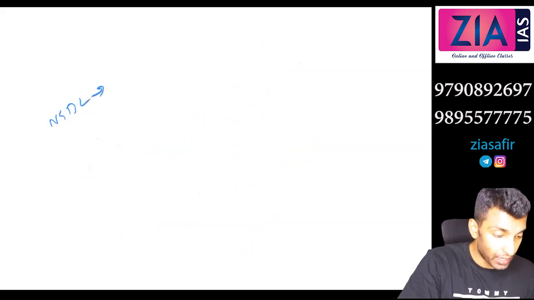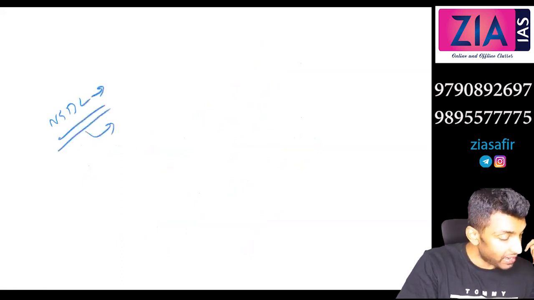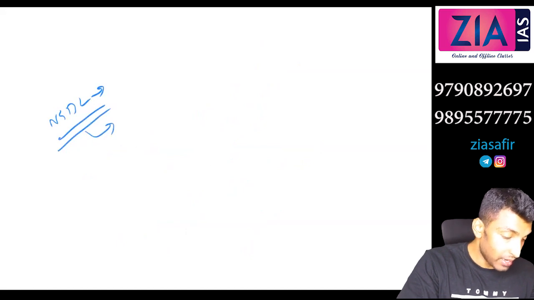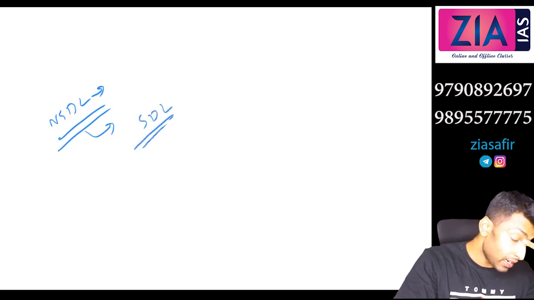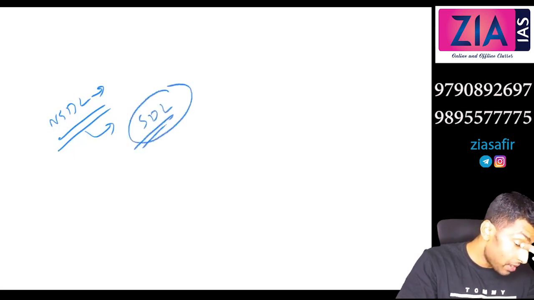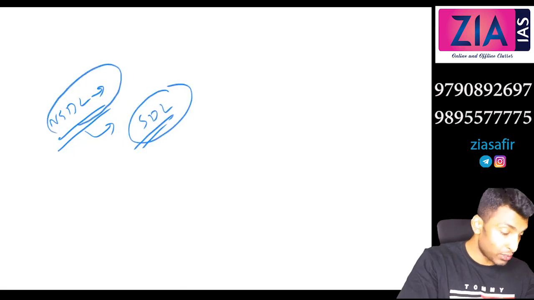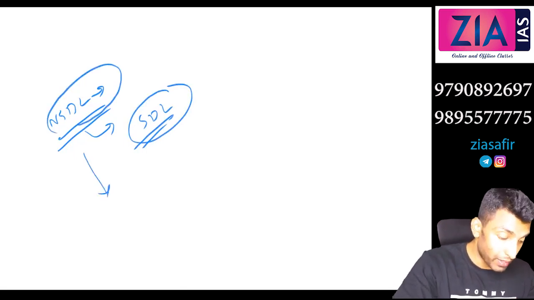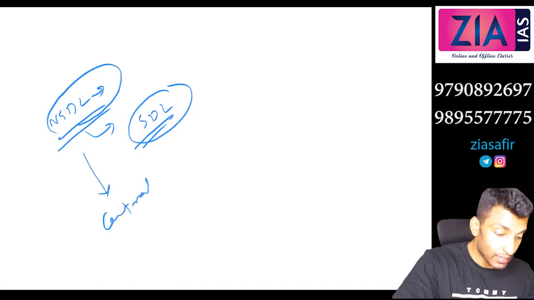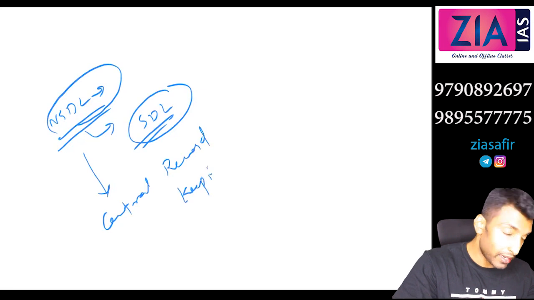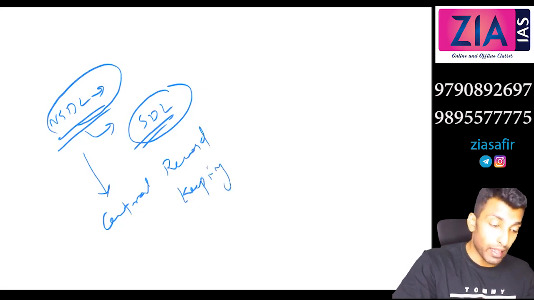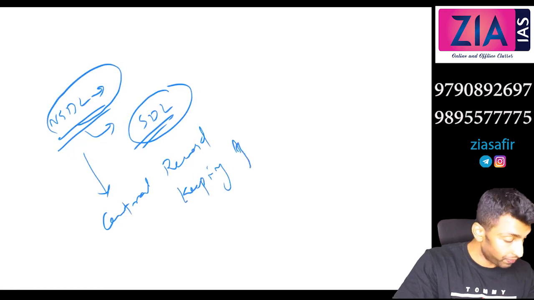Okay, now who's managing these records? NSDL, that is the National Securities Depository Limited. NSDL is managing all these records. It was actually established as SDL before, initially for managing the demat trading account, but now the other things also. It is the Central Record Keeping Agency. The NPS related data is also managed by NSDL.